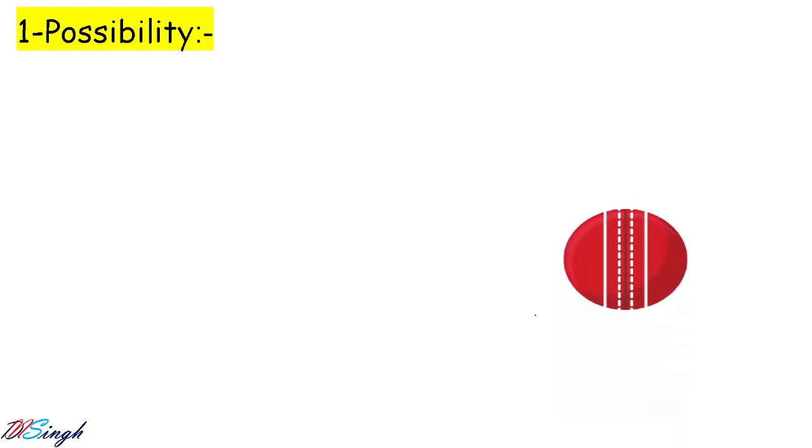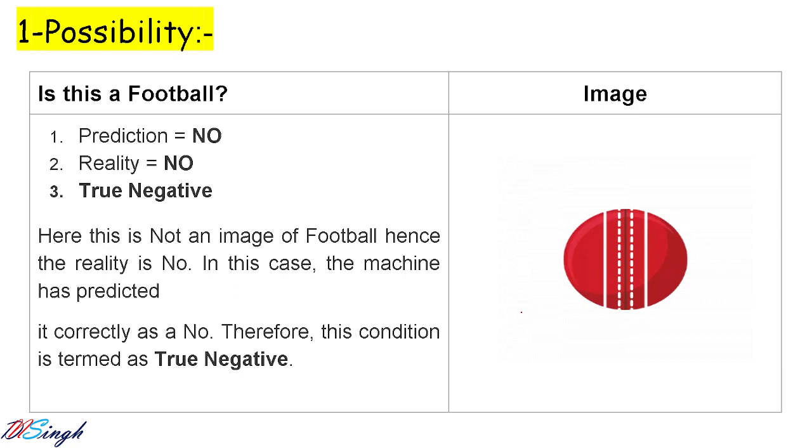Let us go for the next possibility, and there you have another image that is not a football or soccer ball. So if you give this image to your AI model and it says no, it means it is saying it is not a football, and in reality also it is not a football.